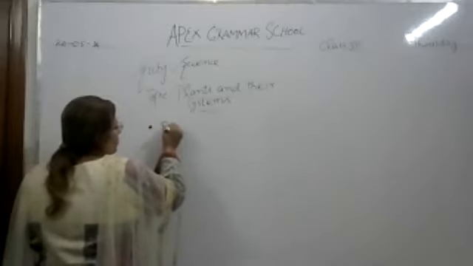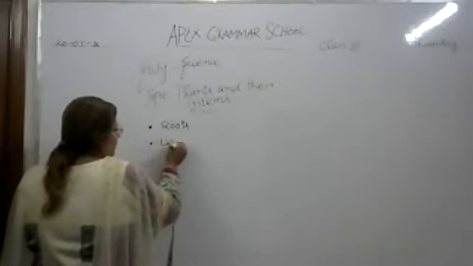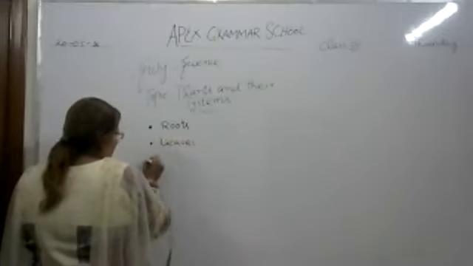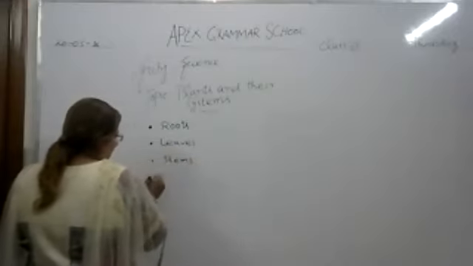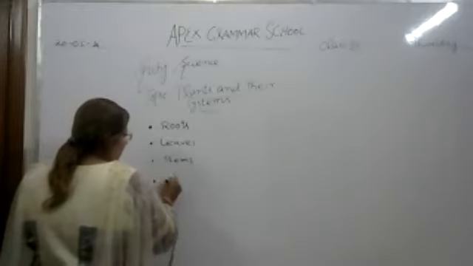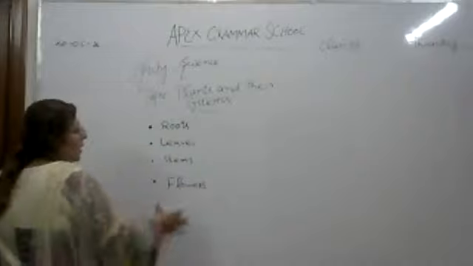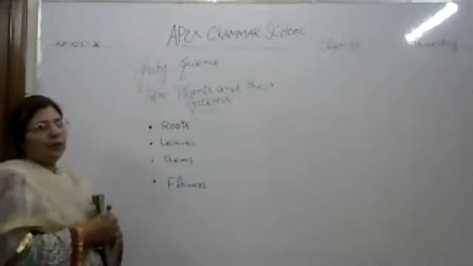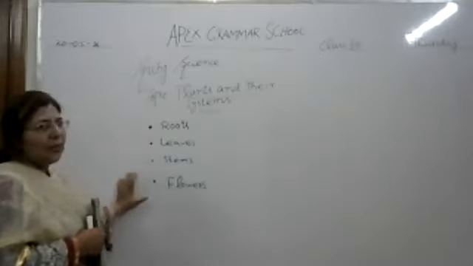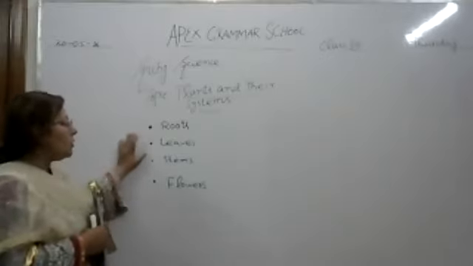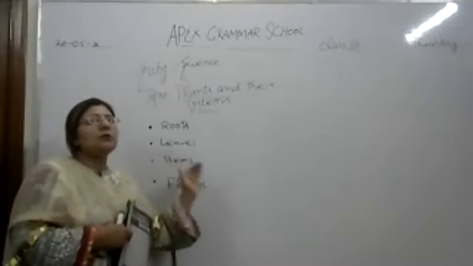They have roots. They have leaves. They have stems. They have flowers. So these are the specific parts of a plant. A plant consists of root, leaf, stems, and flowers. Because of that, it has fewer organs, so it has fewer organ systems.